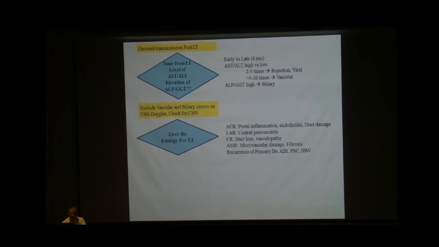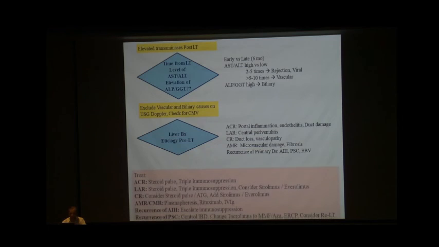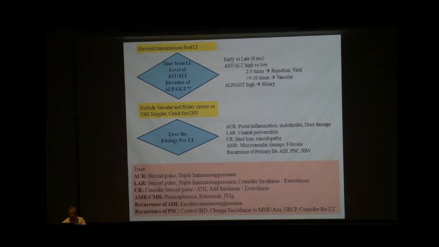We should also think of recurrence of primary disease, as sir has already said, and accordingly we should treat. With acute cellular rejection and late acute rejection, we give steroid pulses, triple immunosuppression, and consider sirolimus. For chronic rejection, steroid pulse or ATG, and add sirolimus or everolimus. For antibody mediated rejection, plasma cell based therapies. For recurrence of AIH, increased immunosuppression, and for recurrence of PSC, as sir has already said.